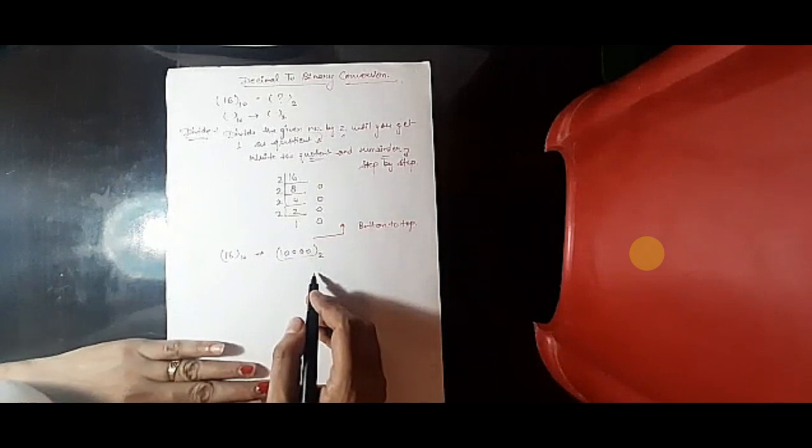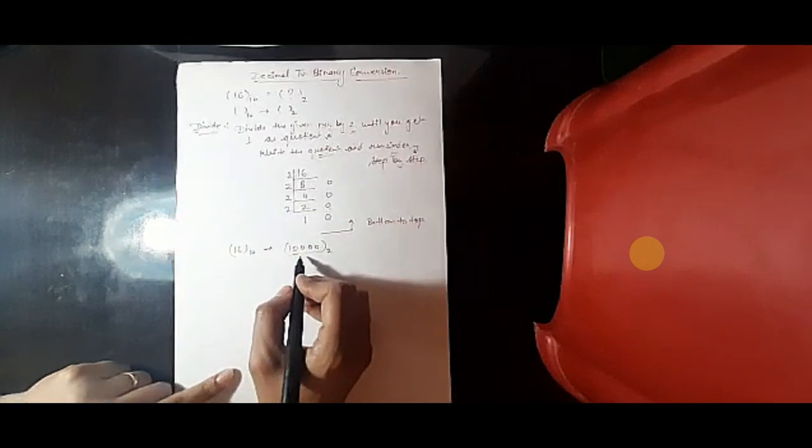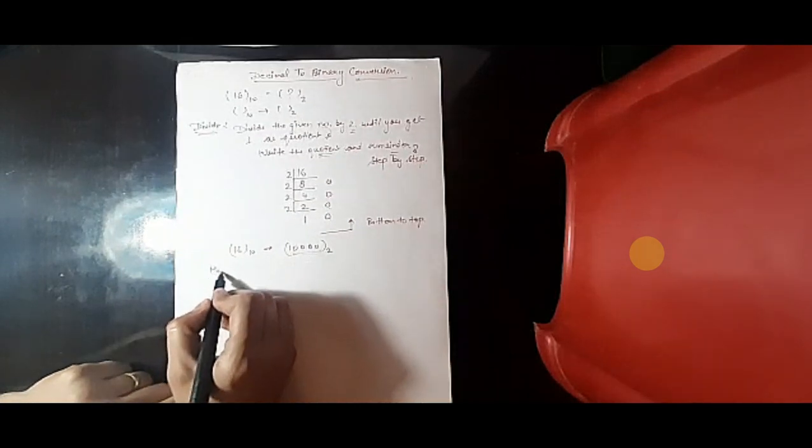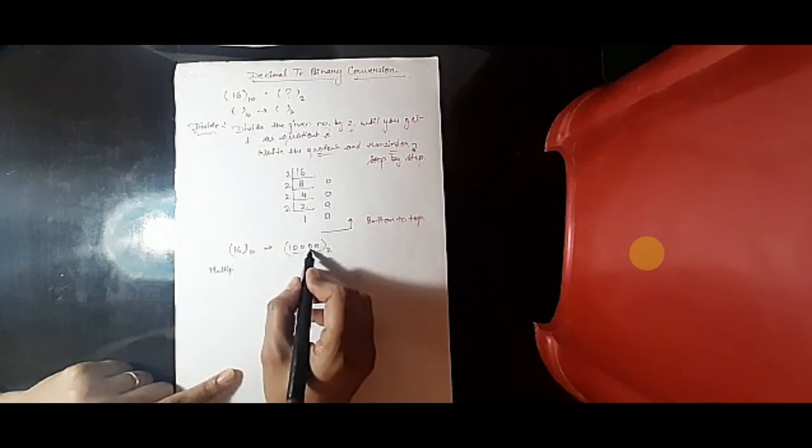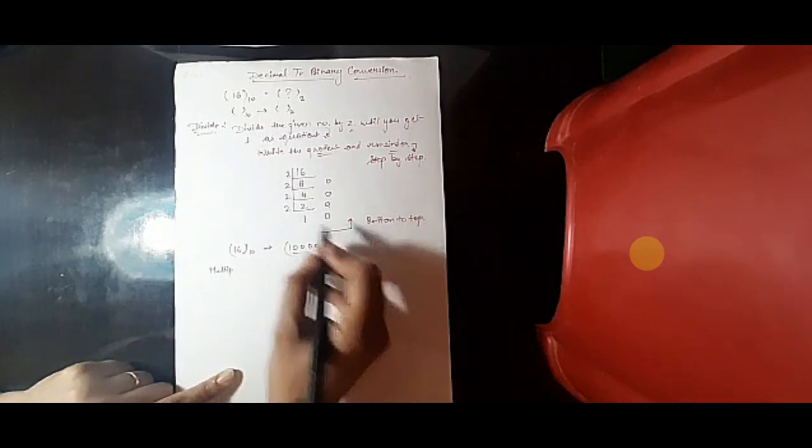So what I have to do, friends? I have to check my answer. How will it be possible? First of all, the multiply rule. Now what am I doing here? I am converting 16 to 1 0 0 0 0, 10 to 2. What do I have to check? Binary to decimal. I have to follow the multiply rule here.